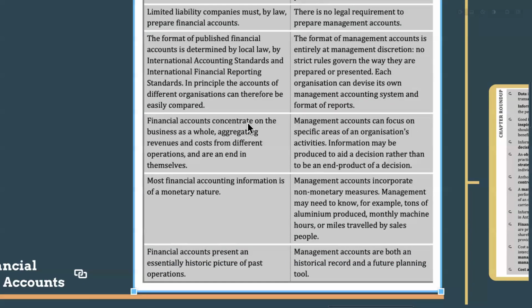And the financial accounts concentrate on the business as a whole. It means we are not preparing financial statements department-wise, right? For a company, if they have 10 departments or 10 branches, we are not going to prepare financial reports for the 10 branches or 10 departments. We are preparing as a business as a whole. One report, one income statement, one financial position for the entire organization. We are not considering the departments and branches as separate organizational units.